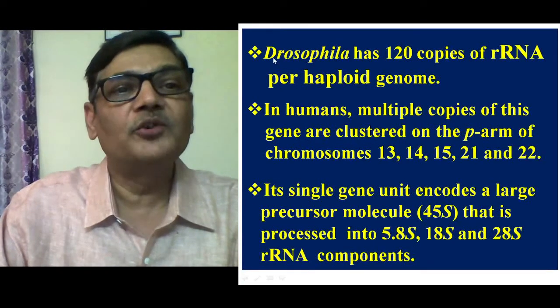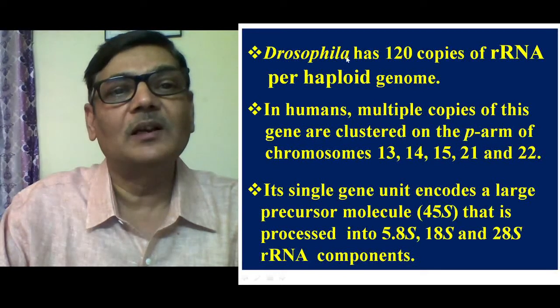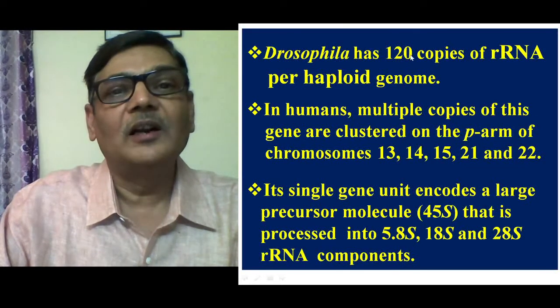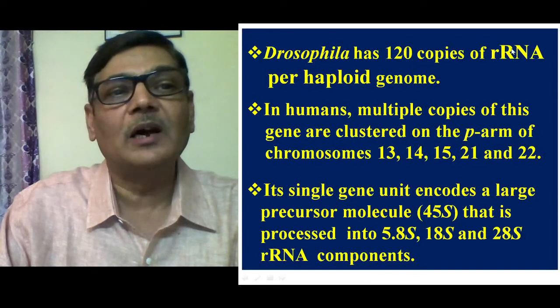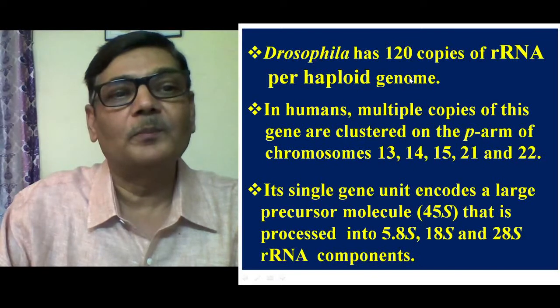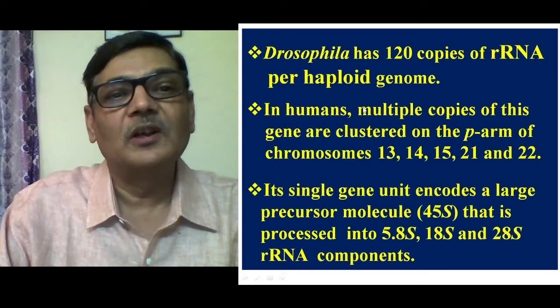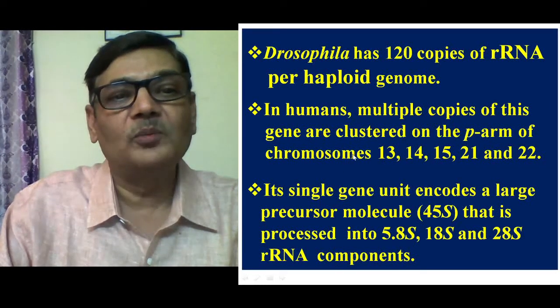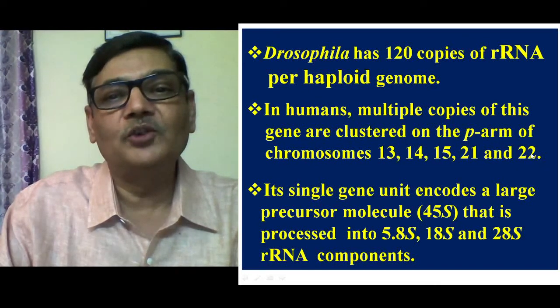The other point you should know is that in Drosophila, 120 copies of ribosomal RNA are present per haploid genome, and in humans, multiple copies of this gene are clustered on the short arm, that is the P arm, of chromosomes 13, 14, 15, 21 and 22.